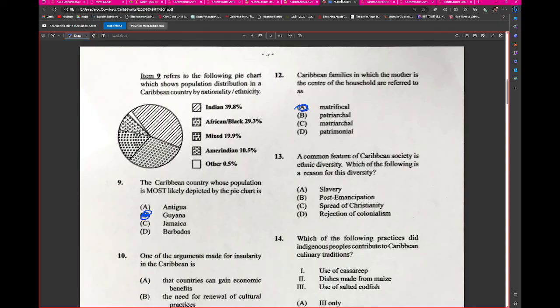As she's saying, matrifocal and matriarchal speak to the mother being of utmost importance, somewhat a head figure within the family. But matriarchal is the mother playing an active role in leadership, whereas in matrifocal, technically not really. So we're looking at the active versus the passive understanding of familial structure. So matrifocal would be the answer here, not matriarchal.